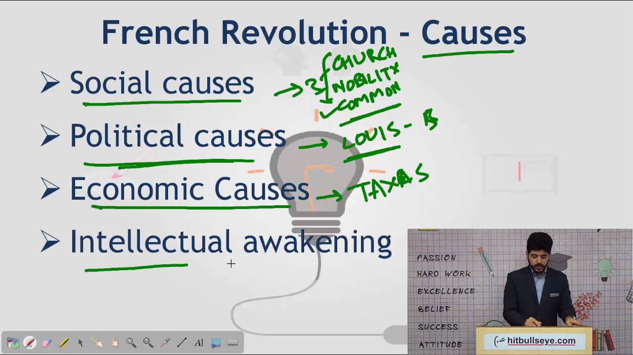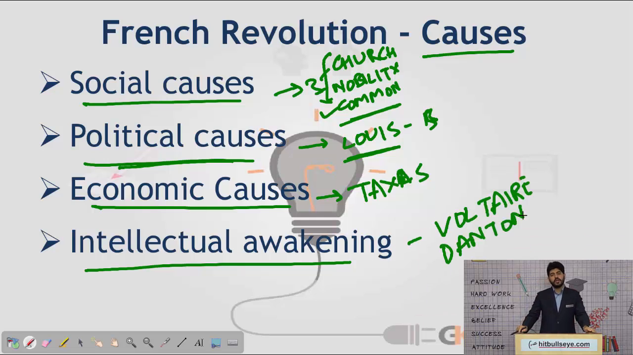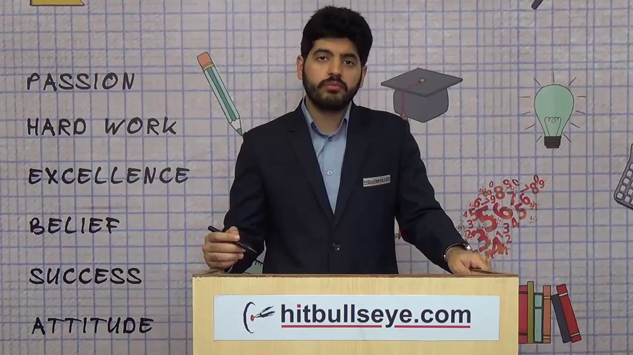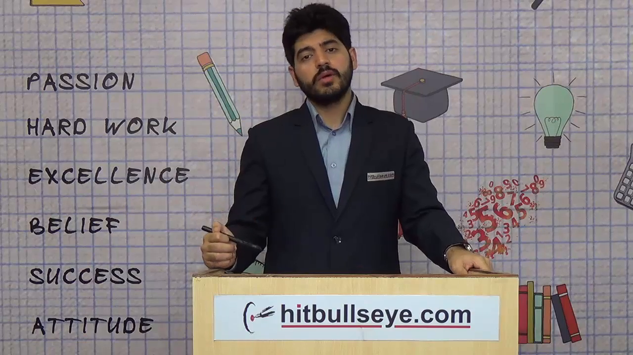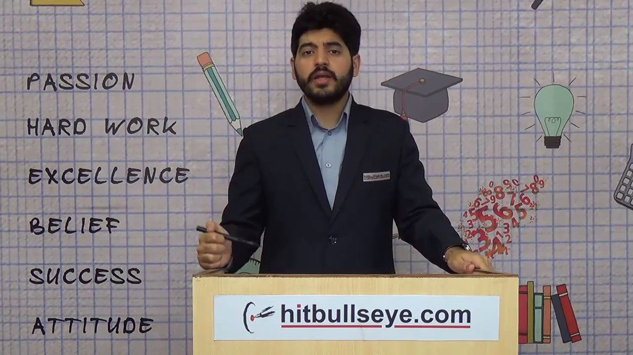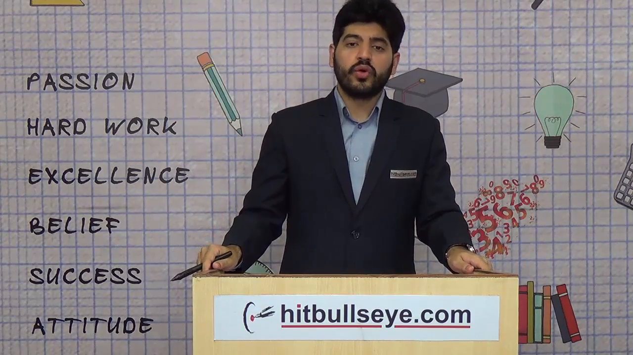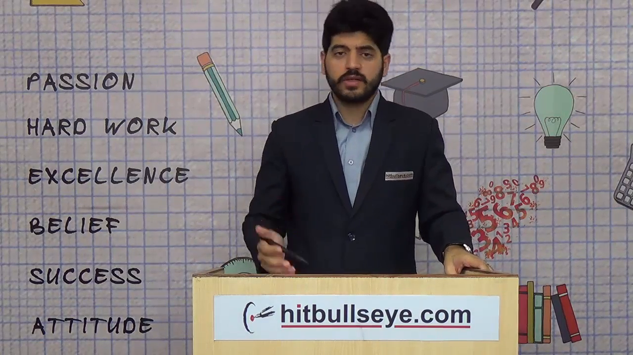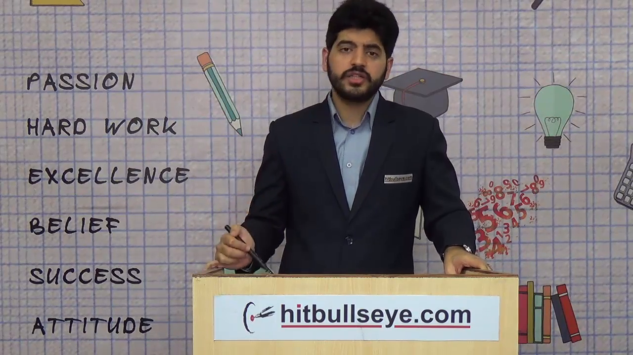The last of the causes is the intellectual awakening. We have thinkers such as Voltaire, Danton, Montesquieu, Rousseau and others who contributed much to the French Revolution by introducing texts and thoughts such as liberty and freedom to people, and people had decided that the old system won't work. We need to bring in new systems such as those propounded by Voltaire, Danton, Montesquieu and others, which led to the French Revolution.